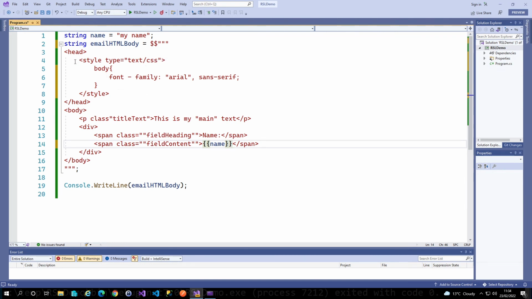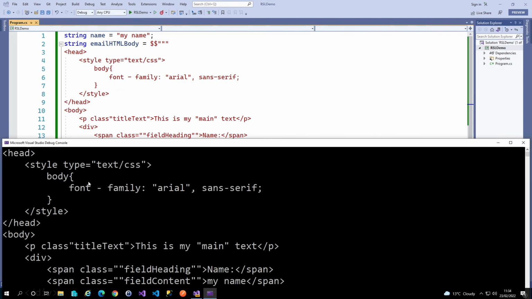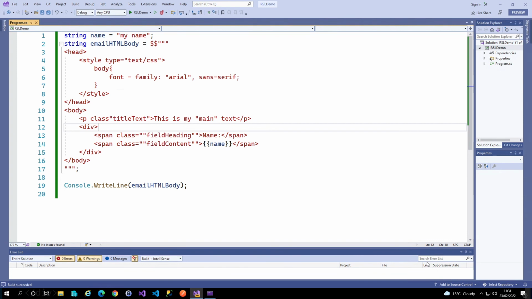So it means we can still copy in all our boilerplate text, and the only places where we need to do the actual injected fields is the places where we need the double curly braces. So it means we're still not having to escape the actual string literal itself. So the bulk of the content stays exactly as we want, and we're only changing the parts where we actually need to change them. And now when we run this up, we get our full HTML body with curly braces in it and the injected string interpolated field. So that's what's coming in C# 11. Something to look forward to, and something I think we should all make good use of.